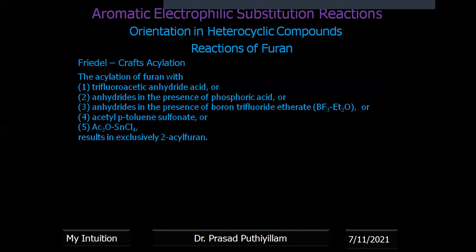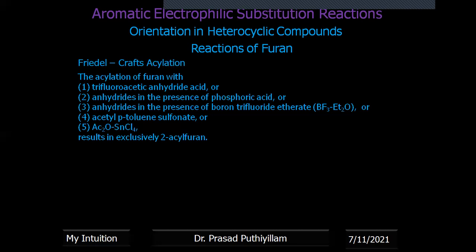Now, Friedel-Crafts acylation, different acylation is possible. Though we call it Friedel-Crafts acylation, whenever we talk about aromatic compounds we use the words Friedel-Crafts alkylation and Friedel-Crafts acylation. Better to say acylation reaction. Trifluoroacetic anhydride can give an acylation reaction.